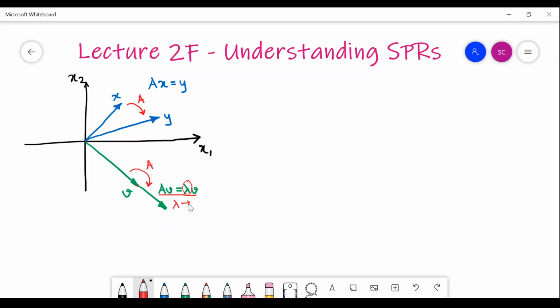So lambda is the eigenvalue by which it changes its length, and such vectors v which do not suffer any distortion. So this is the distortion for x to y. This does not suffer any distortion in its angle or in its direction. It is called an eigenvector.